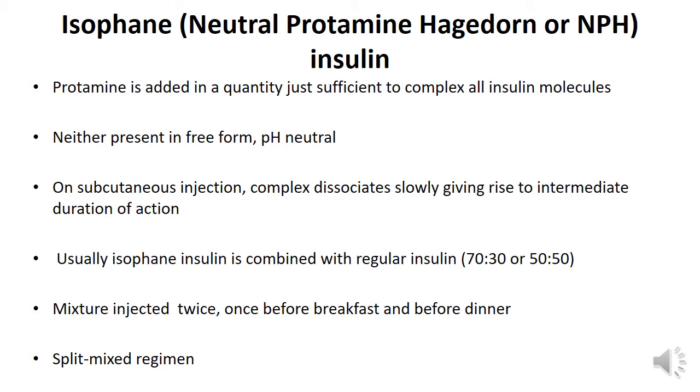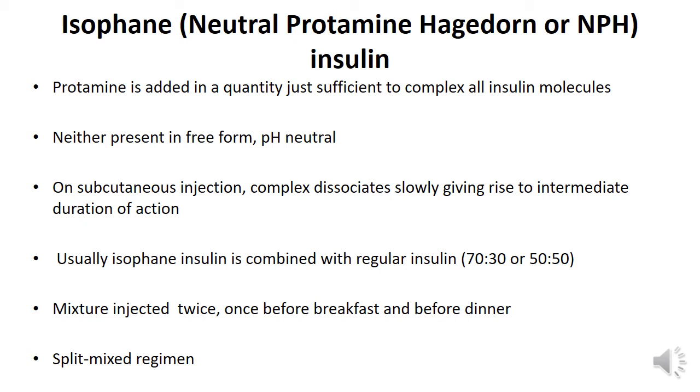So I add protamine in a quantity just sufficient to complex all the insulin molecules. Neither protamine nor insulin is present in the free form. On injection, this complex dissociates very slowly, giving rise to intermediate duration of action.